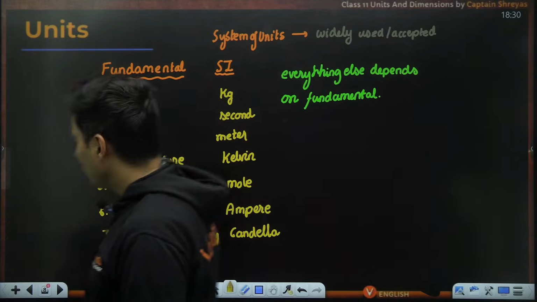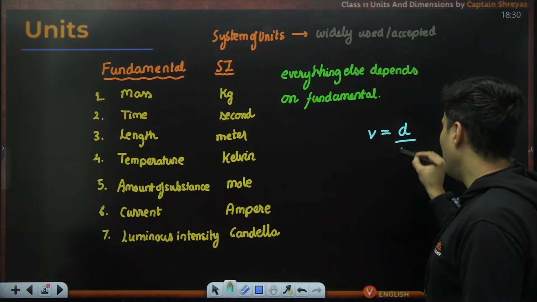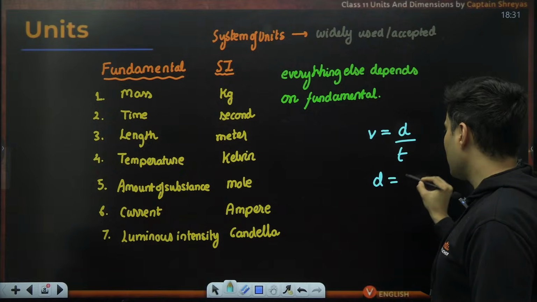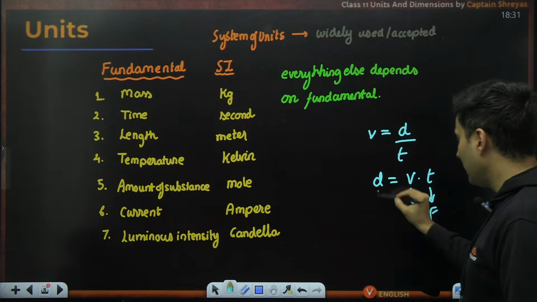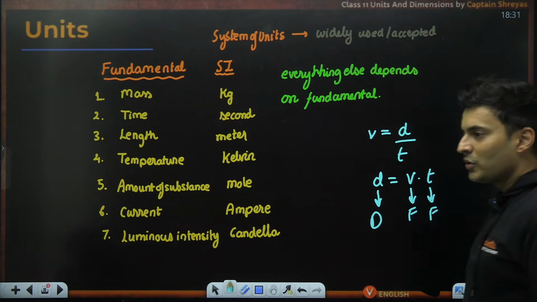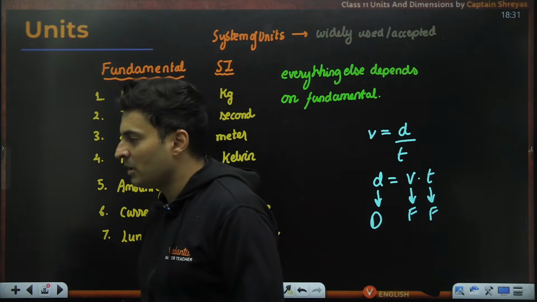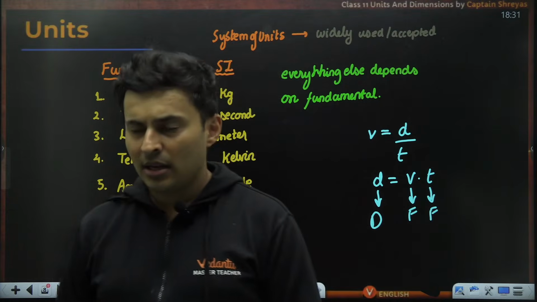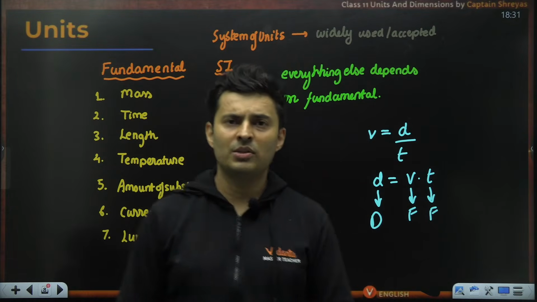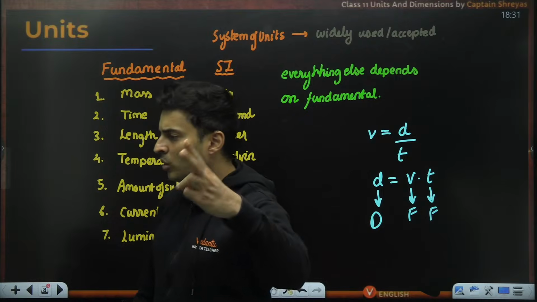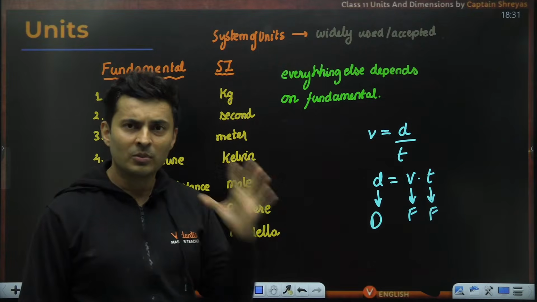Yes. See, then somebody will say, sir, even speed is distance by time. Then can I write distance is equal to speed into time? Then let me take speed as fundamental, time also as fundamental, then distance will become derived. So who decides who is fundamental and who is derived? Yeah, that reminds me of the famous dialogue from the Joker movie, Batman, if you have been following. Who decides what is funny and who decides what is not funny? So we cannot go around and shoot people asking how do you decide that this is fundamental and this is derived. It doesn't work like that.